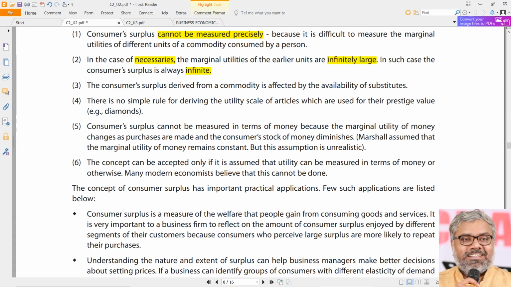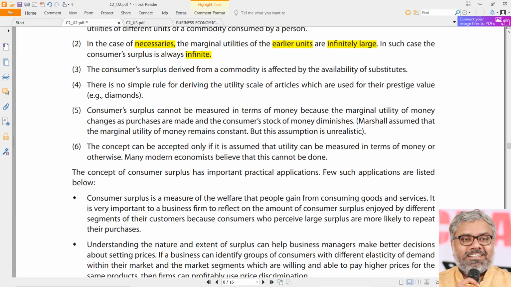Not like that. So the point is, in case of necessities, at least the earlier units will have infinite consumer surplus. That is a point to be noted. It's not a limitation; it's actually a point to be noted. In other words, it cannot be quantified. Infinite here does not mean anything. It only means that it is impossible to quantify or define that. That much infinite consumer surplus people might enjoy, particularly in the consumption of necessaries, that too in earlier units of consumption.